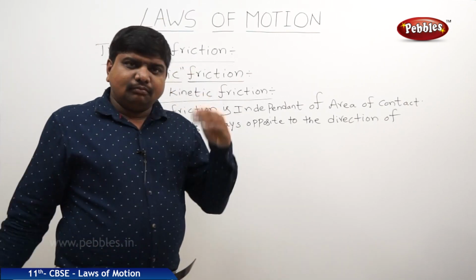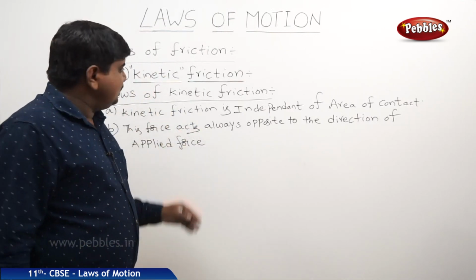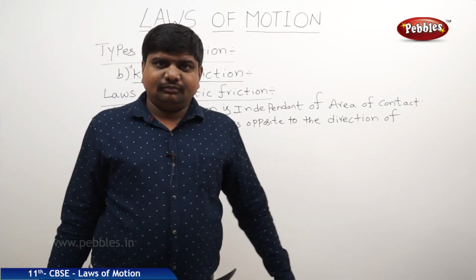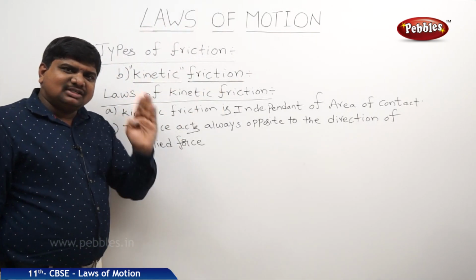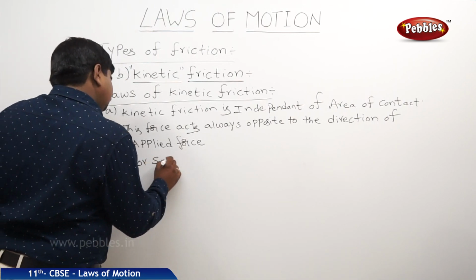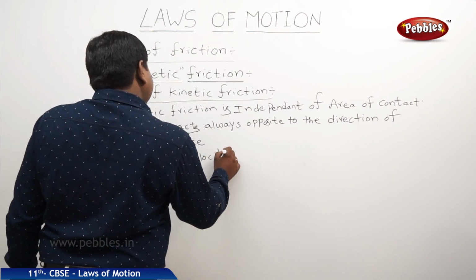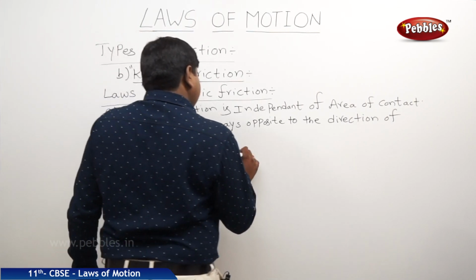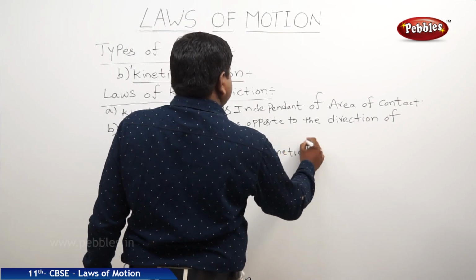Kinetic means moving, motion. Whenever a body is in motion, it possesses some velocity. For small velocities, kinetic friction is almost negligible. The kinetic friction is negligible.